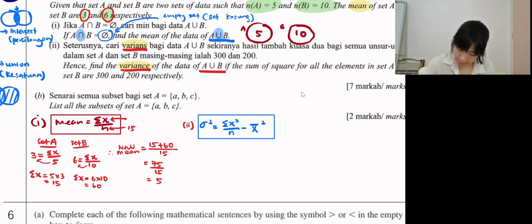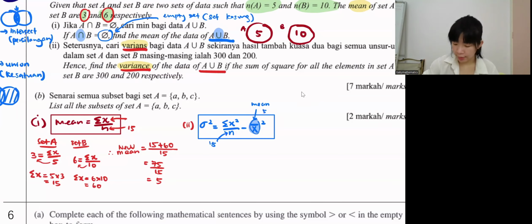Okay, so this is the mean. If you don't know, please write it down. So this symbol means mean. So you need the mean and then put square. Okay, sum of data, the n. Okay, guys, what is the n? How many data we have? So if I mix A and B together, this one, 15. Okay, so do we have the mean for A and B? Just now we found 5 already, isn't it? So the mean is 5.